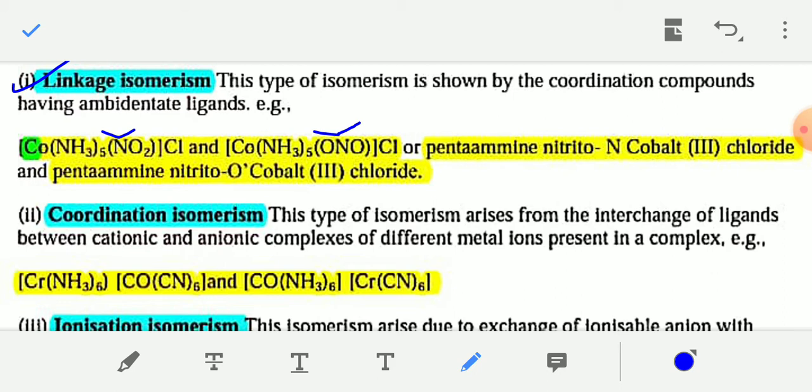Similarly, these are the IUPAC names of these two compounds: pentaammine nitrito-N. That means nitrito-N indicates bond formation through nitrogen. In the first case, this is the IUPAC name of the first compound, pentaammine nitrito-N cobalt(III) chloride, and the IUPAC name of the second compound is pentaammine nitrito-O. That means here the bond is formed through the oxygen side, and in the first case the bond is formed through the nitrogen side. Okay.